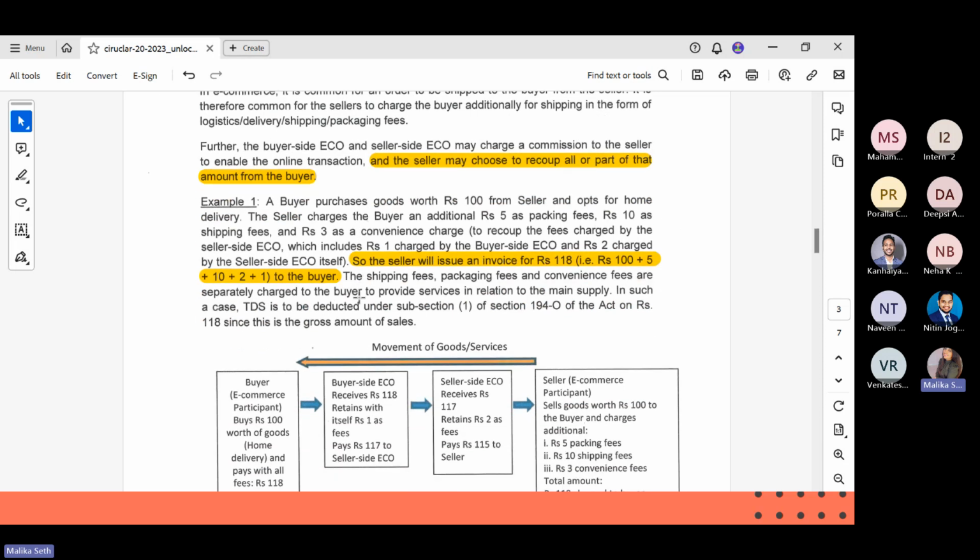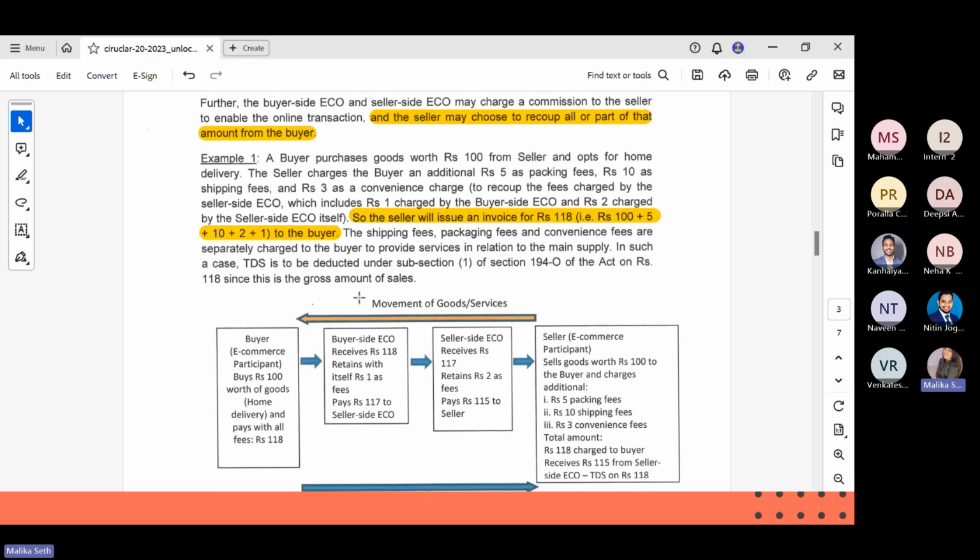So they have given an example to make it clearer. In this example, a product is 100 rupees, the shipping charge is 10 rupees, and the packaging charge is 5 rupees. Now the seller has added 3 rupees of convenience charge, which is basically the commission or convenience charge charged by the ECO, and it includes both buyer side and seller side.